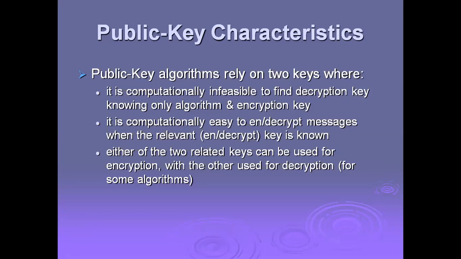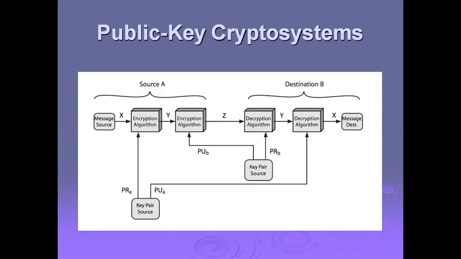Now public key cryptosystems. Let's see how these public key cryptosystems work. You see here the message source X, then the encryption algorithm producing Y, then the decryption algorithm, and finally the message destination X. Here we have source A and destination B. These two parties are communicating.